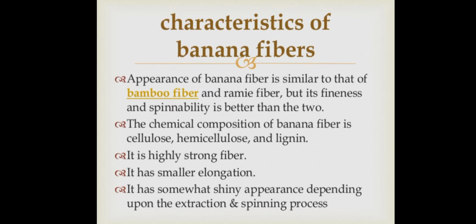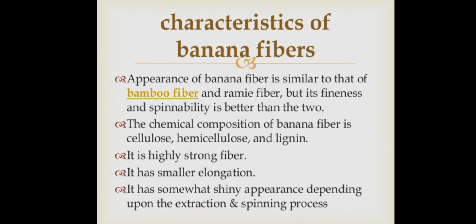The chemical composition of banana fiber is cellulose, hemicellulose, and lignin. Cellulose is very common, which we see in almost all the fibers. Without cellulose, we can't consider a fiber. Even in cotton, 94 to 96% cellulose was there. So cellulose is compulsory.